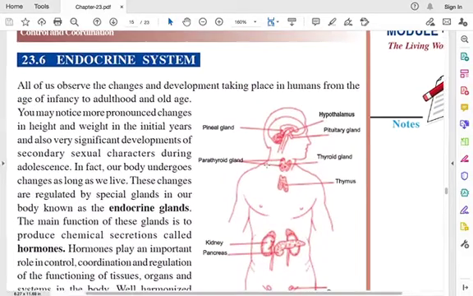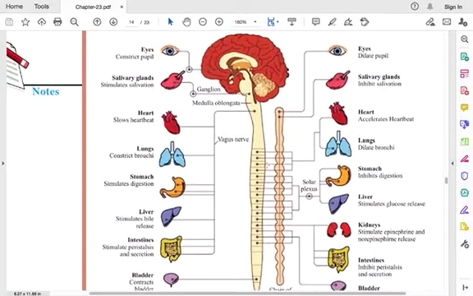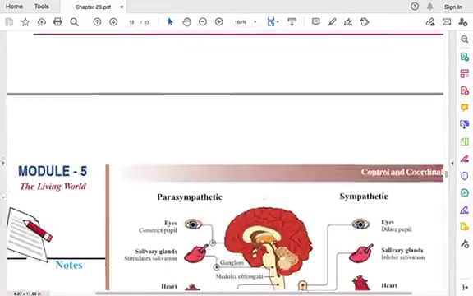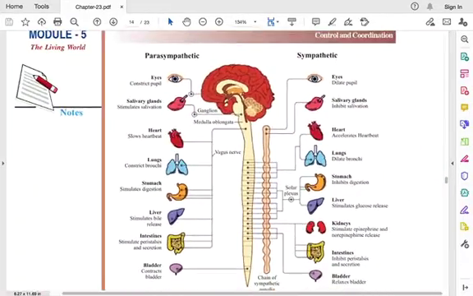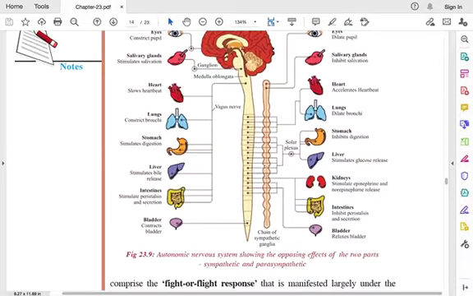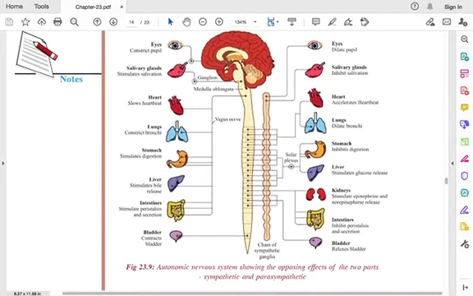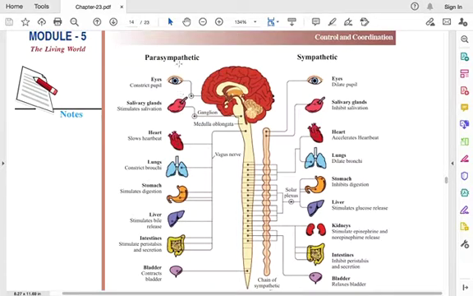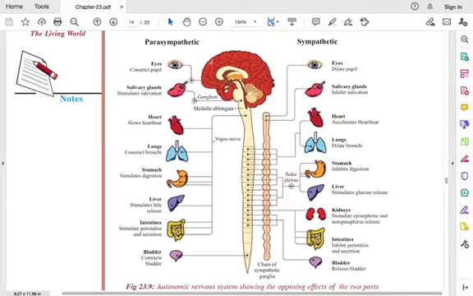Okay, so here in this diagram they have explained this parasympathetic and sympathetic. Okay, what are the functions that happen, different functions. So here they have listed the parasympathetic nervous system and its functions, and here sympathetic, right side. So here you can see this is the brain and the spinal cord is continuing here, and these are the sympathetic ganglia. Ganglia is nothing but a group of neuron bodies.